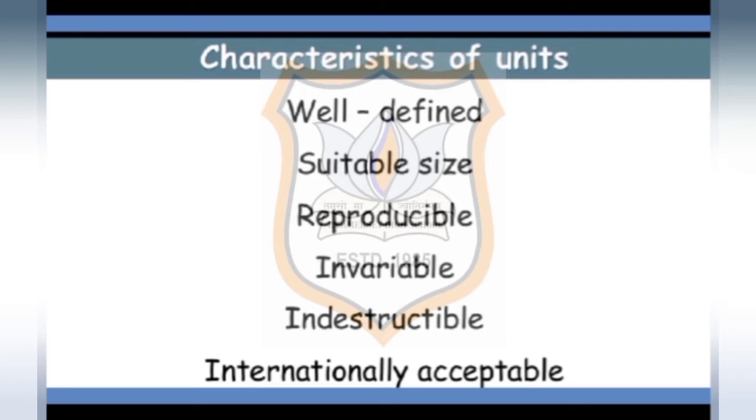Now what are the characteristics of a unit, or how should a unit be? It should be well defined. That means its definition should be easy to understand. It should be of suitable size. It should not be very large. It should be reproducible. That means we can convert from one form to the other. It should be invariable. That means it should not change with any condition, that is, with situation or climate. It should be indestructible, and it should be acceptable internationally, that means it should be the same everywhere on the earth.